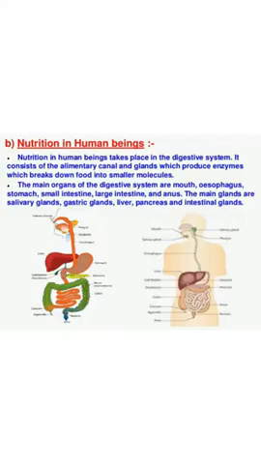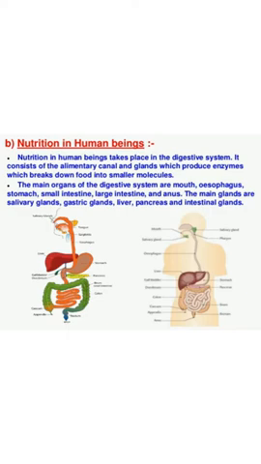Good morning, students. Today we have the topic nutrition in human beings. Nutrition in human beings is a holozoic type of nutrition, and the mouth parts of human beings are of the chewing and biting type. The human digestive system consists of the alimentary canal and associated glands.